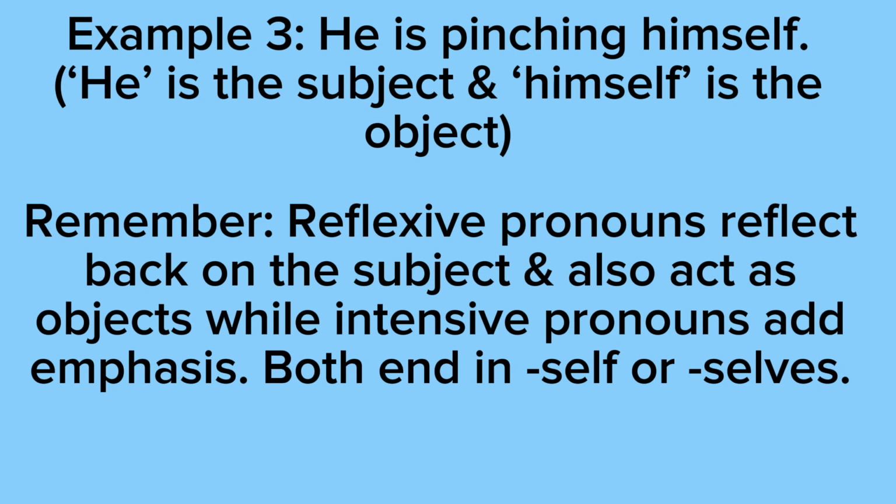I think it was just confusing because when I learned about objects, a lot of the definitions were saying that the object is the recipient of the action, and I'm like, what? The recipient of the action? And then I saw another definition that said that the object is the person that the action's being done to, or the person that's receiving the action, and I'm like, oh, okay, that makes sense.